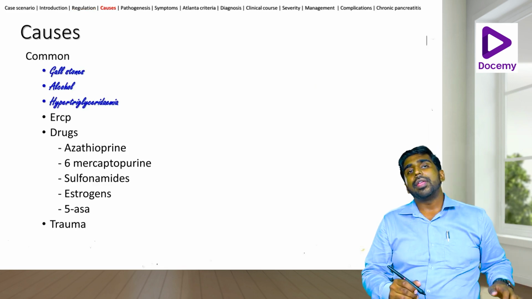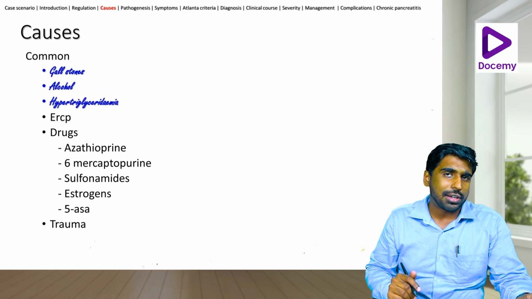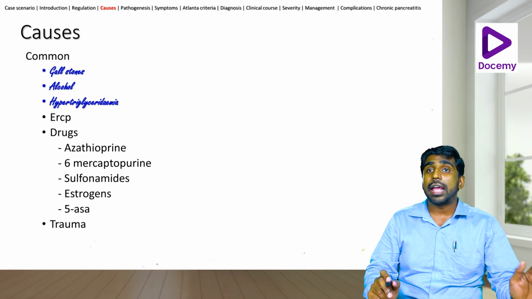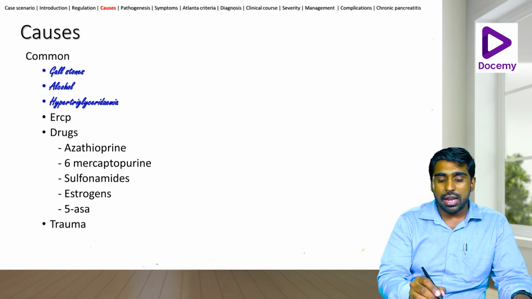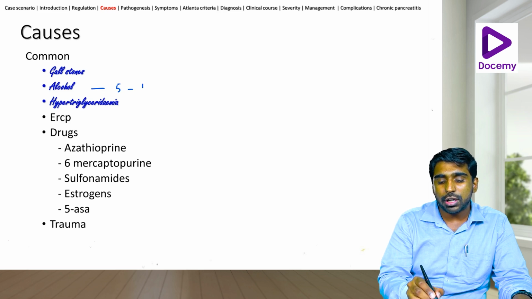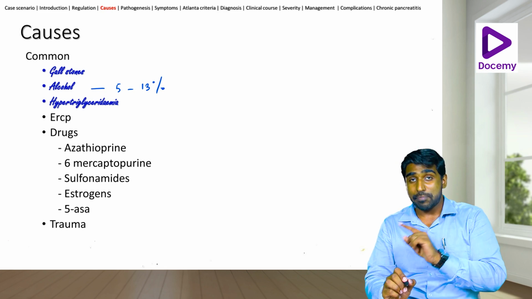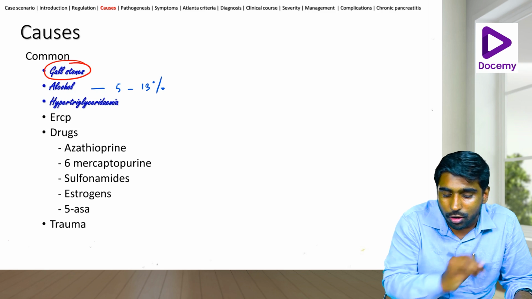Okay, so let's come into the topic proper of acute pancreatitis. What are the main causes of acute pancreatitis that you know? Of course, all of you might say alcoholic, but that's not what it is. Actually, very few persons, nearly close to 5 to 13% of alcoholics, suffer from pancreatitis. The most major cause of pancreatitis is gallstones.